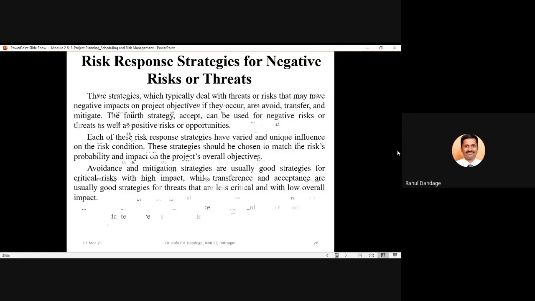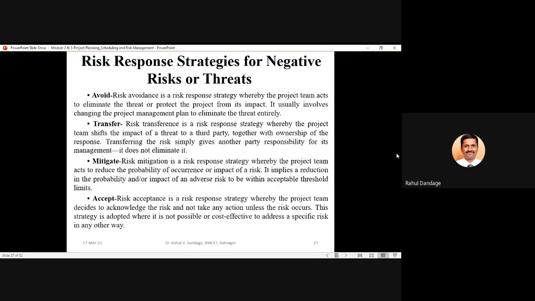Let us try to understand the details of these four risk responses: avoid, transfer, mitigate, and accept. So first we'll discuss avoid. What is risk avoidance? It is a risk response strategy whereby the project team acts to eliminate the threat or protect the project from its impact.